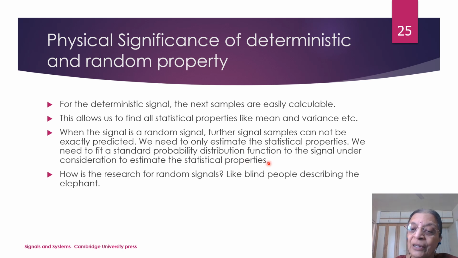So I can calculate all statistical properties. In the sense, I will have to say that I will not calculate, I will estimate. So we are doing the estimate of the statistical properties. For research on random signals, as I have told you, it is like the blind people describing the elephant. Thank you so much.